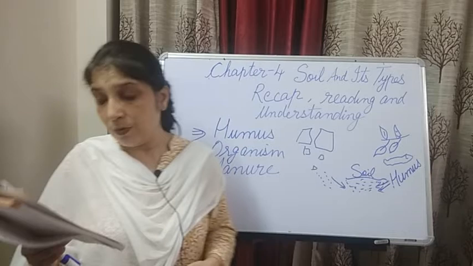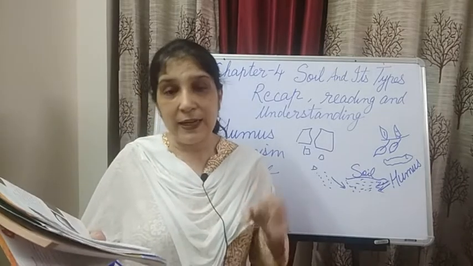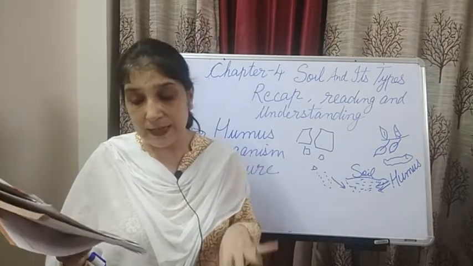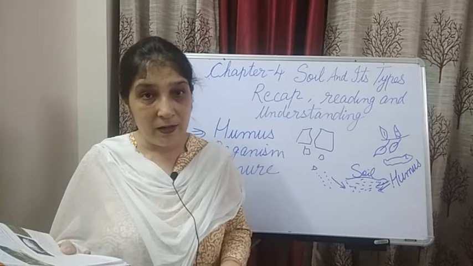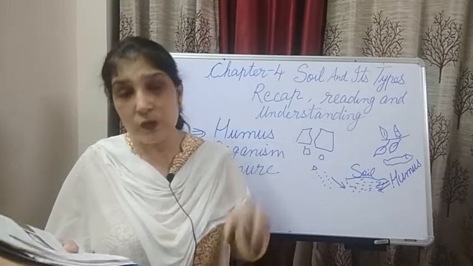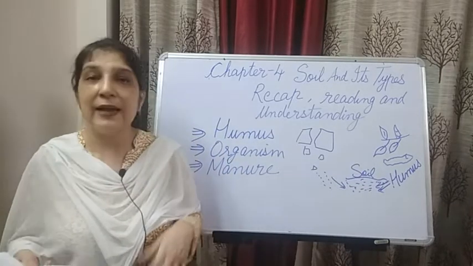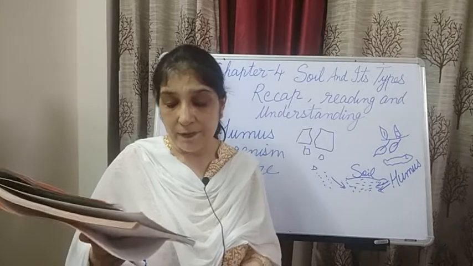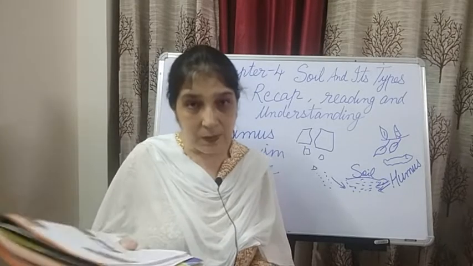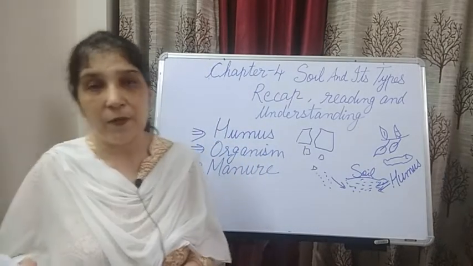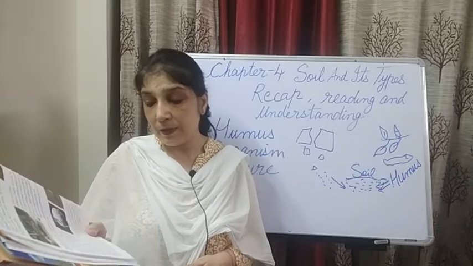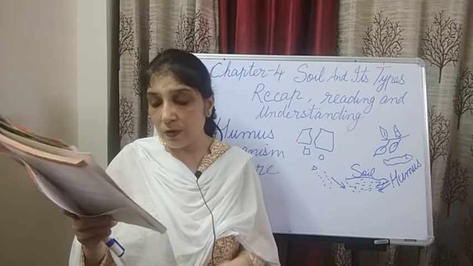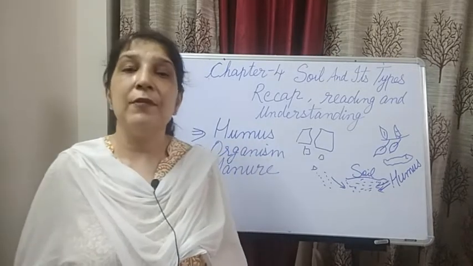Now what do they do? Some microorganisms break the leaves, dead leaves and dead matter of animals into simple substances, and thus they make the soil fertile. The earthworms also help in making the soil fertile.